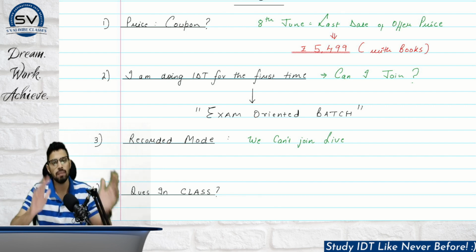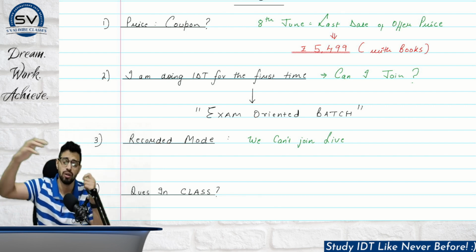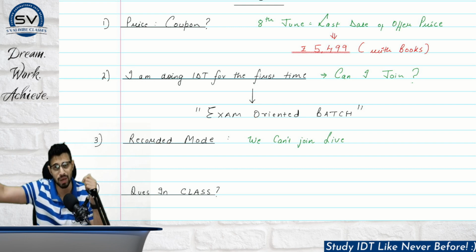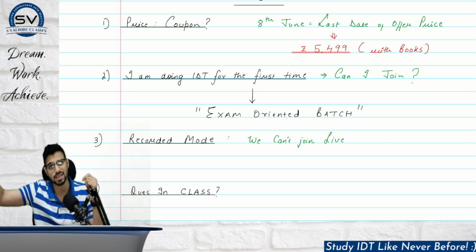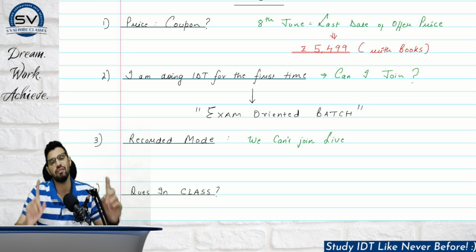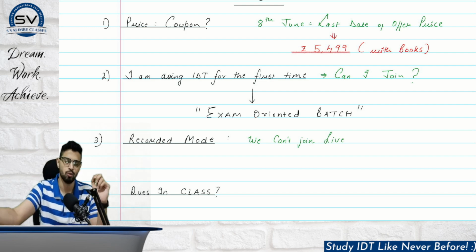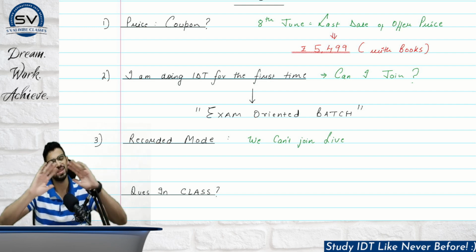Maybe for the students who will be joining just for the exam purpose, a shorter batch focused on question answers will be uploaded. But the normal batch we have is only one. No separate exam oriented or regular or fast track. These are for naming purposes.